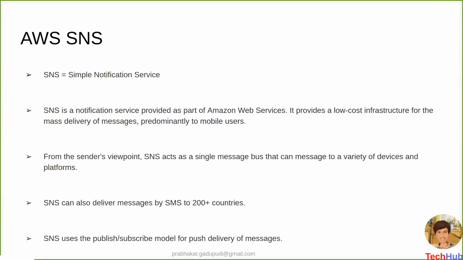Simple Notification Service is a notification service provided as part of Amazon Web Services. It provides a low-cost infrastructure for the mass delivery of messages, predominantly to mobile users. From the sender's viewpoint, SNS acts as a single message bus that can message a variety of devices and platforms. It can also deliver messages by SMS to 200-plus countries, and it uses a publish and subscribe model to push the delivery notification to the respective users.